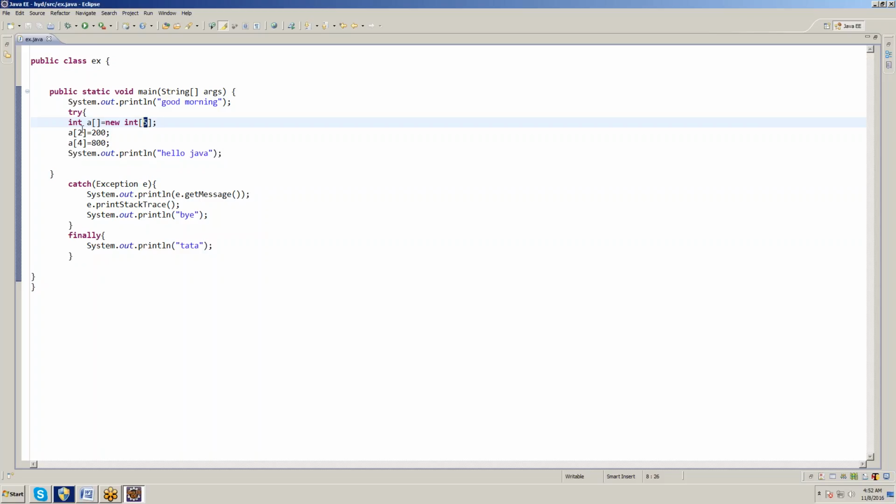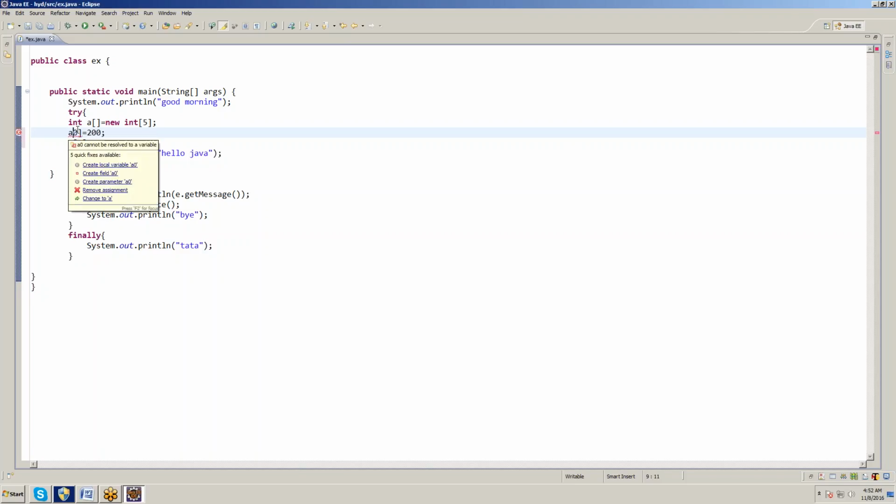If I take a of 4 equal to 400, is it okay? No, her doubt is about a of 2. Instead of a of 0, a of 1, you are taking a of 2. Sorry, yes, we can take any of them, madam. Wait one second. Now a of 0. Okay, now a of 4.